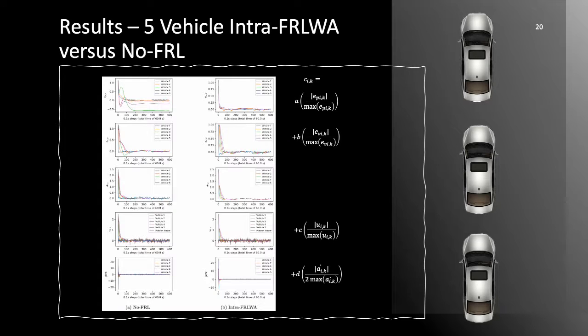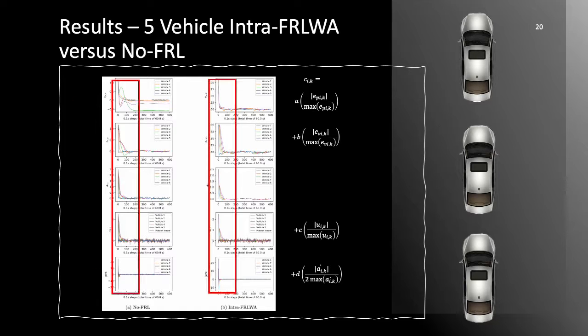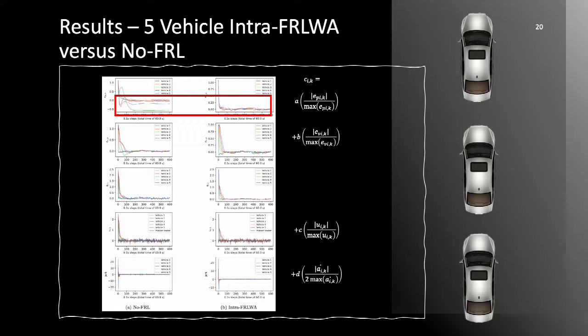The simulation result for the 5 vehicle scenario is provided for Intra-FRL-WA versus no-FRL. In addition, the components of the reward equation, position error, velocity error, control input, and jerk are shown to be reduced to 0 very early in the episode, indicating a good selection of components in the reward and a strong convergence of the DDPG agents in the platoon. Finally, it is seen that Intra-FRL-WA provides better stability and more precise control across the system parameters when compared with no-FRL for all states, and especially in the position error of each vehicle in the platoon.